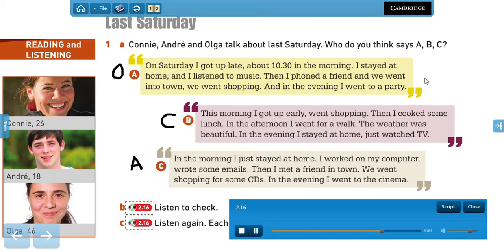Andre. In the morning, I just stayed at home. I worked on my computer, wrote some emails. Then I met a friend in town. We went shopping for some CDs. In the evening, I went to the cinema with my girlfriend.